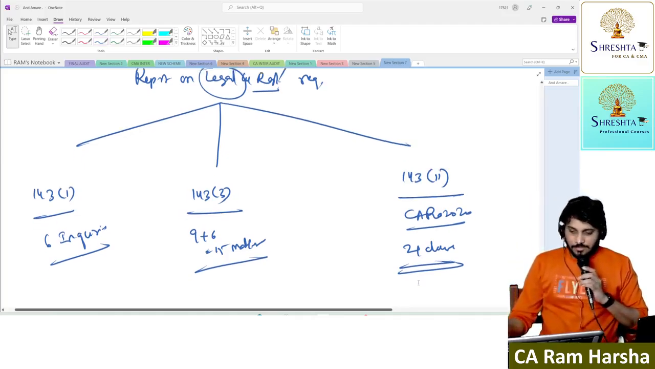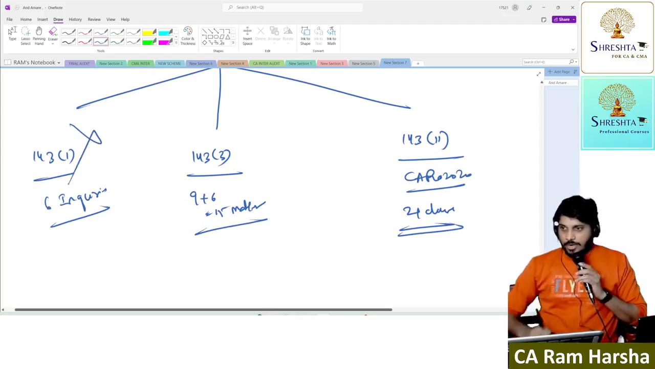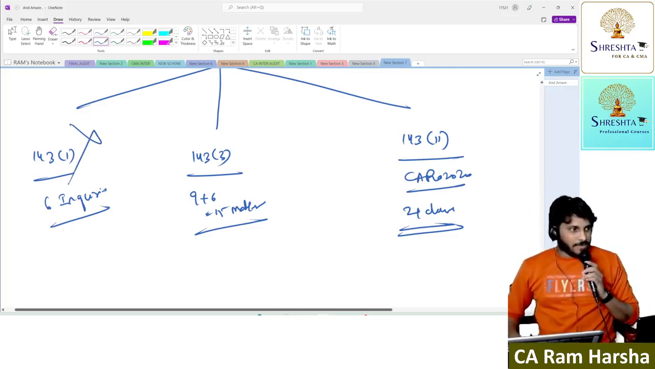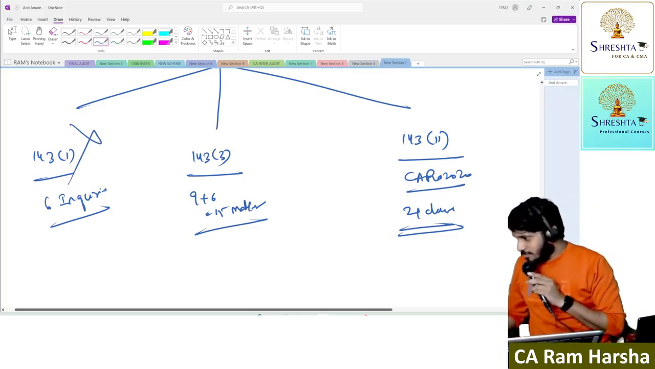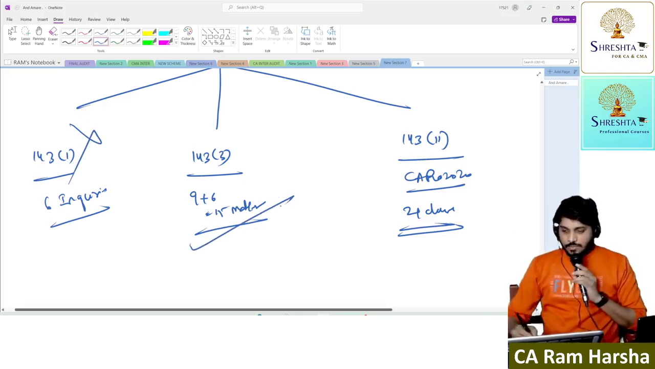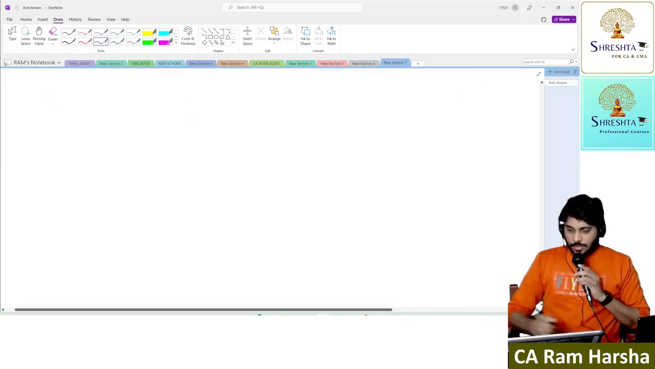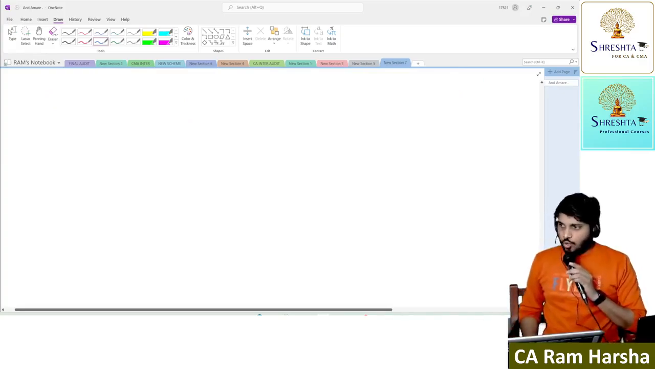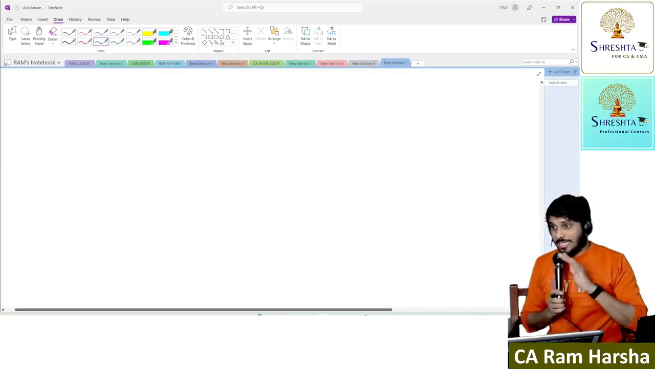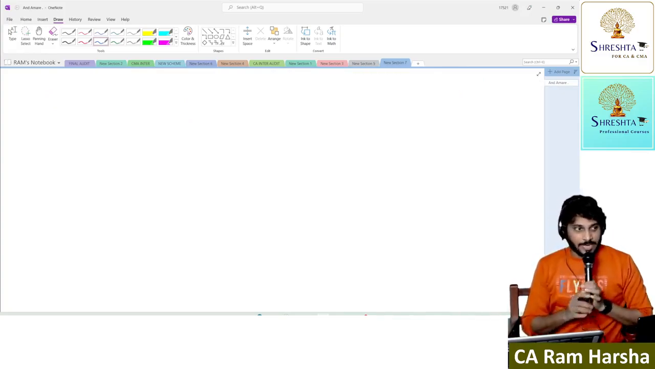Now, these matters we don't have in the syllabus: 143(1), 6 inquiries. The ICAI study material does not contain them, so not required. So what are these 15 matters? What are these 21 clauses? We need to discuss. Now, CARO applicability. To whom is CARO applicable? All the companies, including foreign companies.